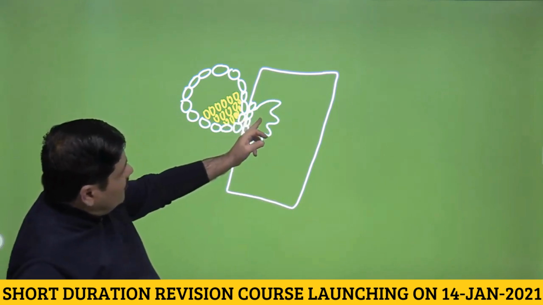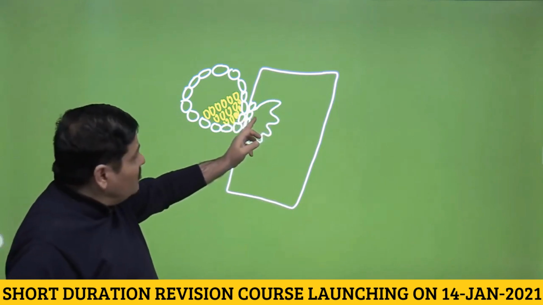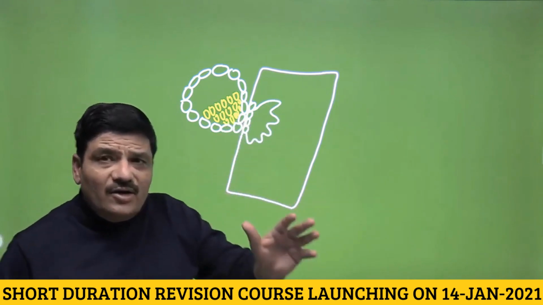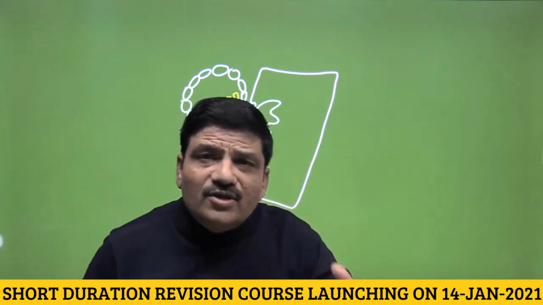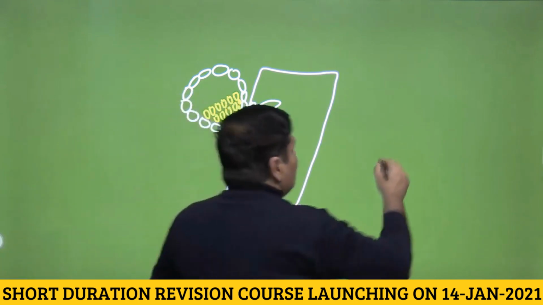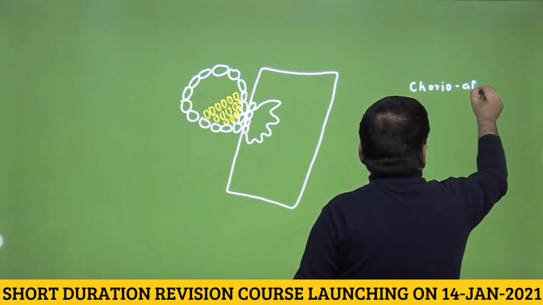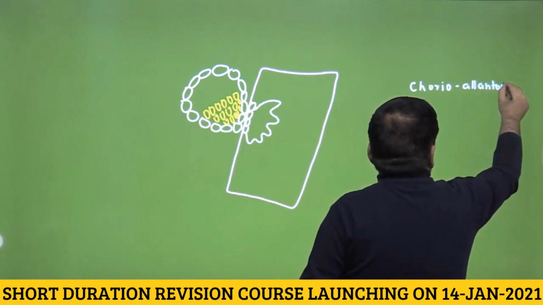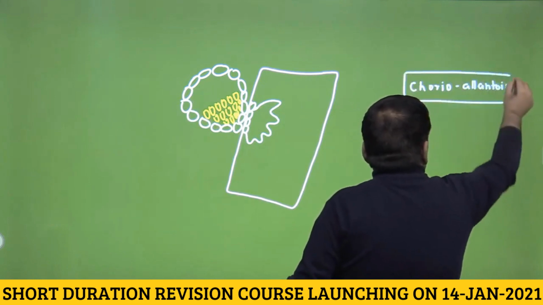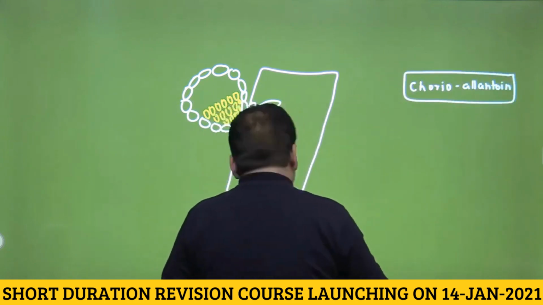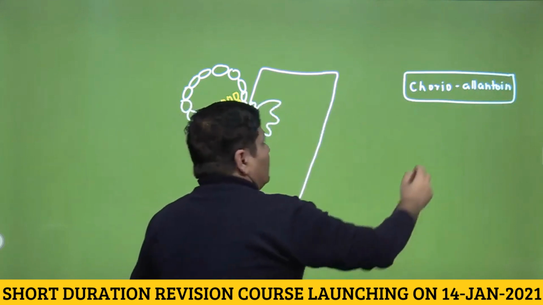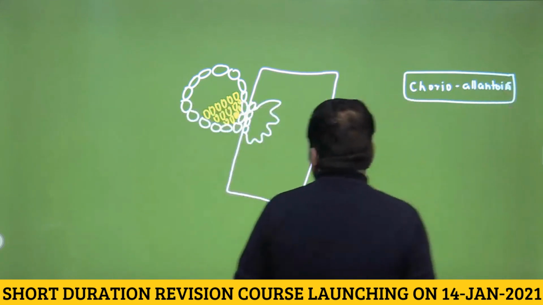You can see that trophoblast cells form chorion, and this chorion along with allantois leads to the formation of the human placenta, and therefore the human placenta is called chorioallantoic. So these are the two extra embryonic membranes that take part in the formation of the human placenta. So let us write it: chorioallantoic.